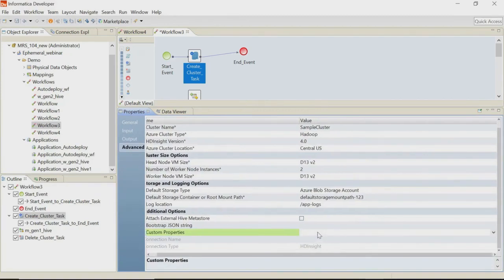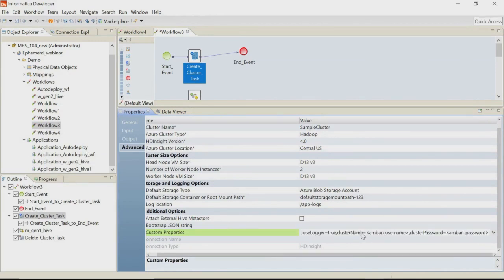If we have to enable the verbose logging for the create cluster task, then we can set enable verbose logger equal to true in the custom properties. Also, if you want to change the Ambari URL username and password, then we can set the cluster name and the cluster password property in the custom properties.